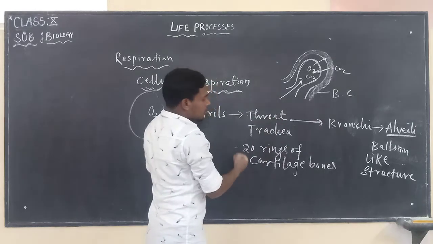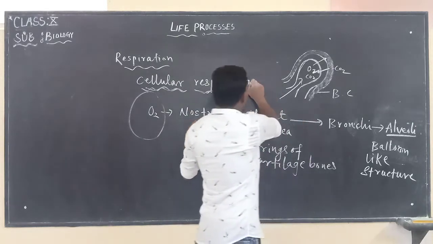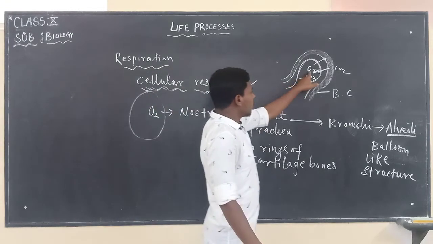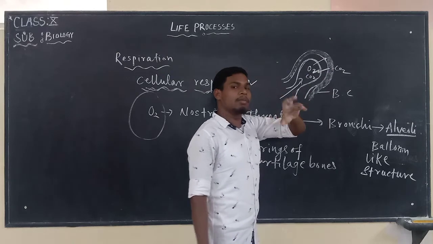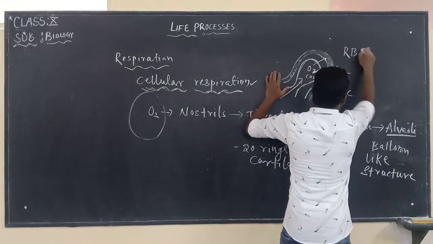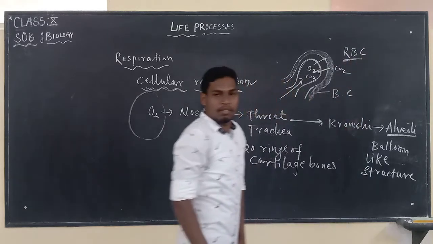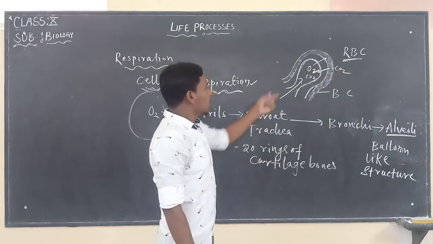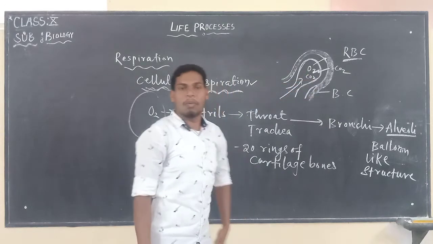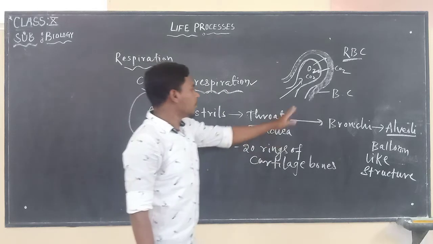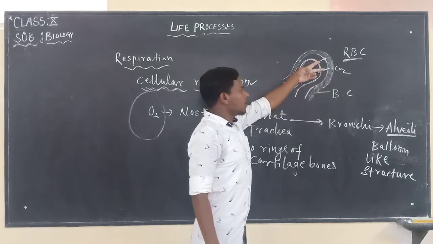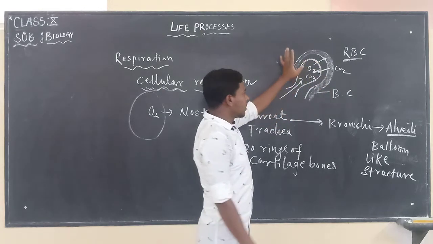Now, here what we need to understand is that oxygen gets diffused into the red blood corpuscles, RBC. And carbon dioxide can dissolve in the water present in the blood. So please keep in mind these two differences.